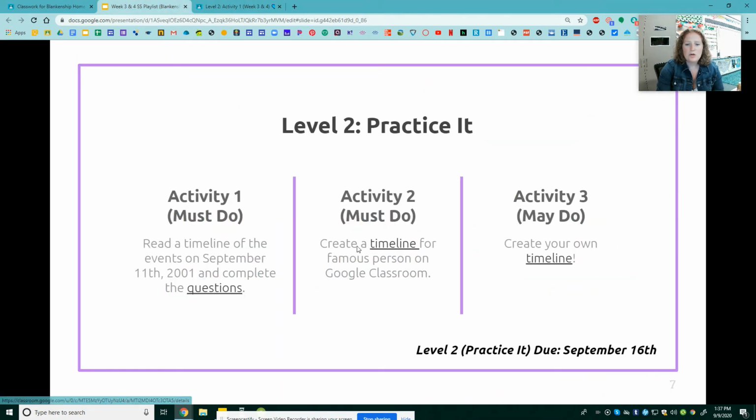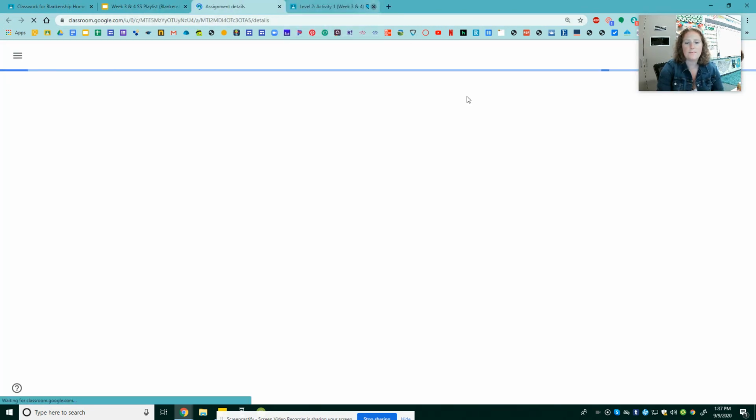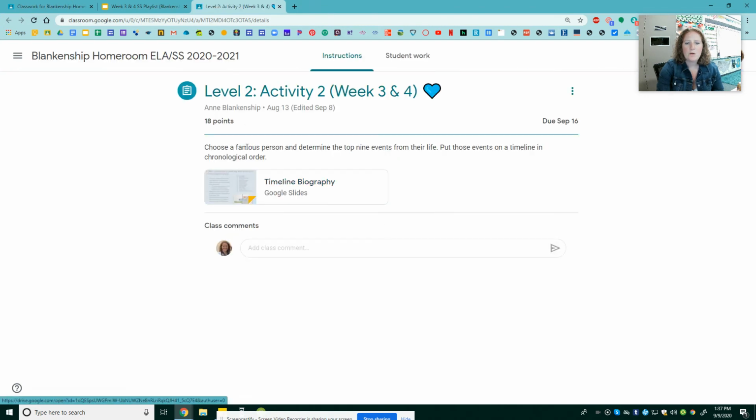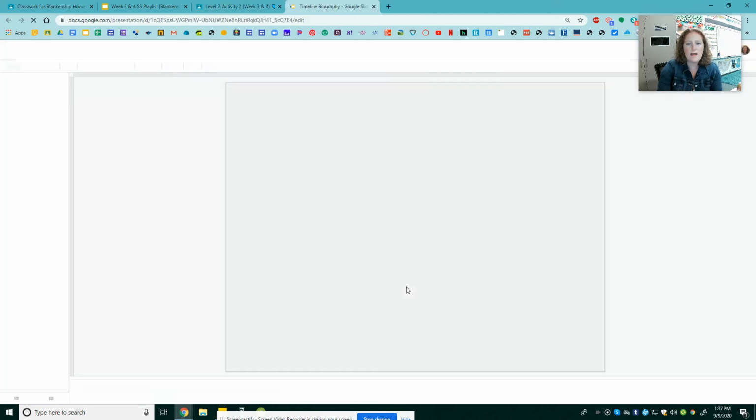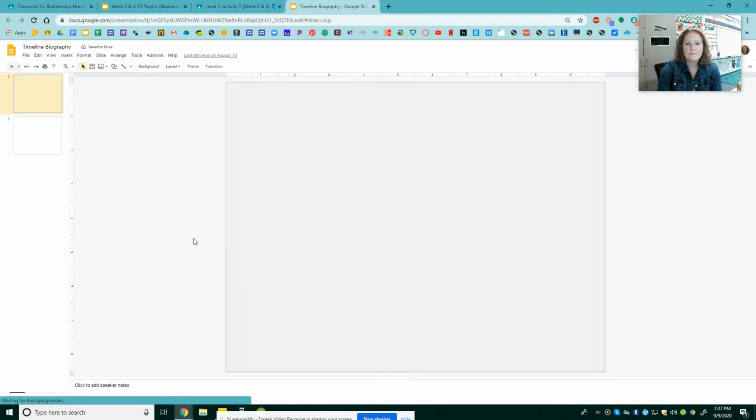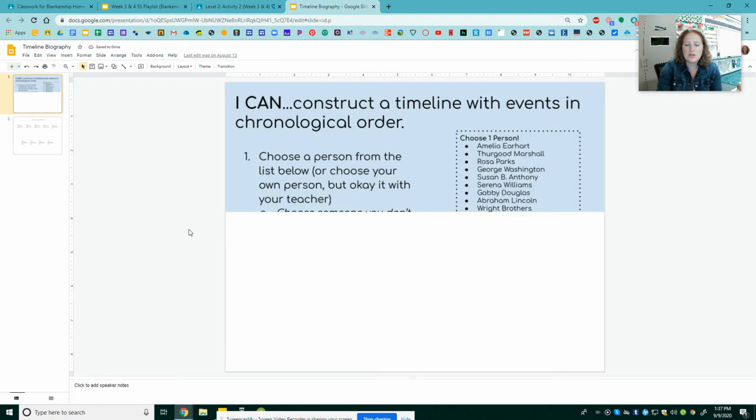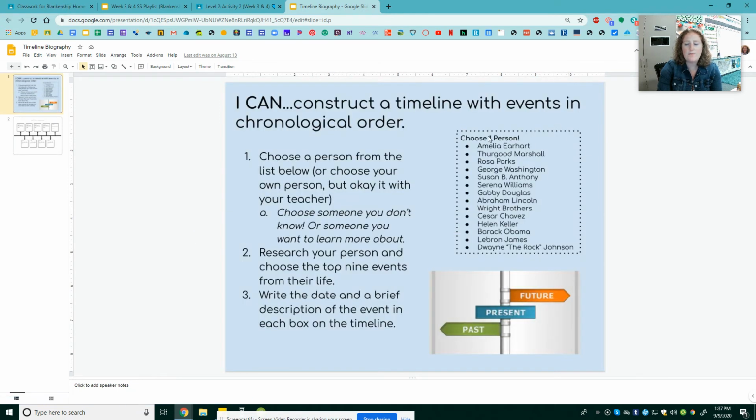Okay. Activity 2, you get to create your own timeline for a famous person on Google Classroom. So let's take a look. You're going to choose a famous person and determine the top 9 events from their life. And you're going to put those events on a timeline in chronological order. So let's click on this timeline. And you will see a list of people that you can choose from. And if you want to choose somebody else, just let me know and we can probably pick that person.